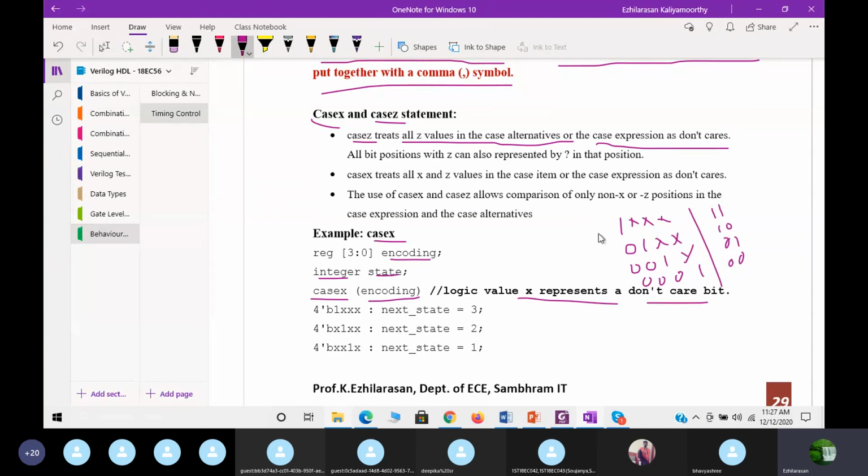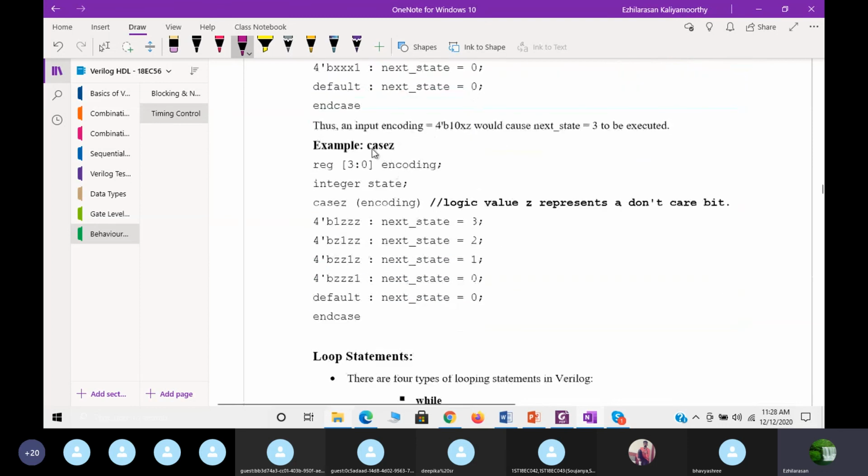Now what will happen here? Straight away I can write 4'b1xxx, the output is 11. Then 4'b01xx, then the output is 10. So directly this will execute. If you do not specify casex and you write these values with x, then it won't support. If you want to support the x values, you need to specify casex. In the same way, x can be replaced by z, that is for high impedance.